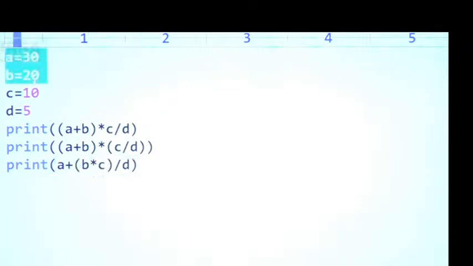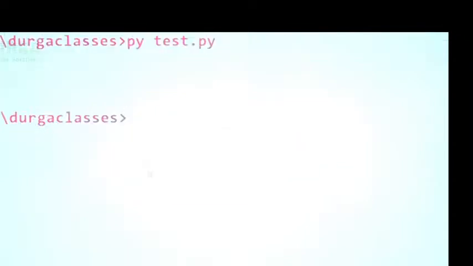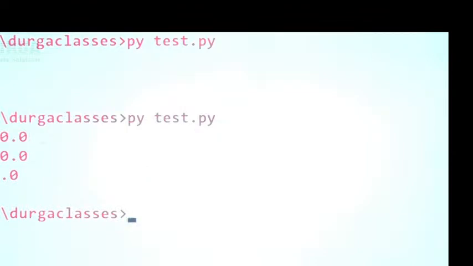Sir, whatever I explained on the board is the same example. I'm sure the first one gives 100.0, the second gives 100.0, and the third gives 70.0. Let me cross check whether I get the same values or not. 100.0, sir, 100.0, 70.0, like this we get.